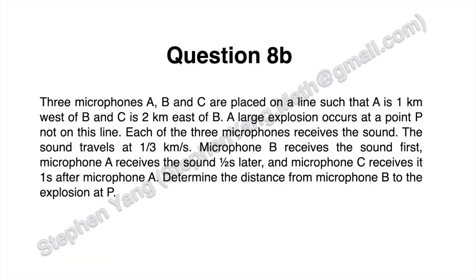Now let's get into question 8b. So the question is, 3 microphones A, B, and C are placed on a line such that A is 1 kilometer west of B and C is 2 kilometers east of B. A large explosion occurs at point P that is not on the line. Each of the 3 microphones receives the sound. The sound travels at 1/3 kilometers per second. Microphone B received the sound first. Microphone A received the sound half a second later, and microphone C received it 1 second after microphone A. Determine the distance from microphone B to the explosion at P.